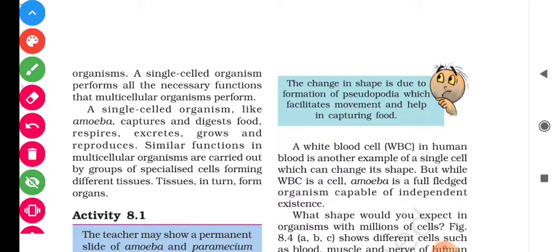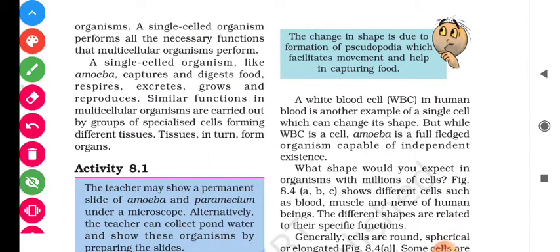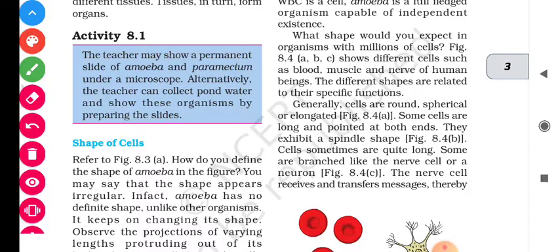As we already know, the number of cells does not affect the functioning of the organism. So the single-cell organism performs all the necessary functions similar to the multicellular organism. A single-cell organism like amoeba captures and digests food, respires, excretes, grows and reproduces. Means all the functions that are necessary for a living organism are done by the amoeba. Similar functions in multicellular organisms are carried out by groups of specialized cells forming different tissues. Tissues in turn form organs.